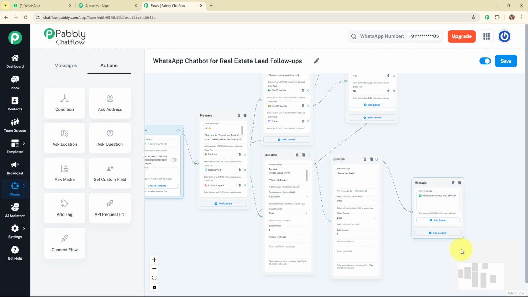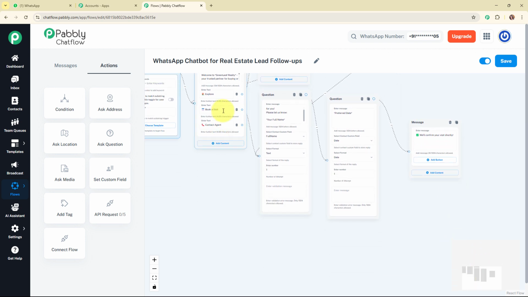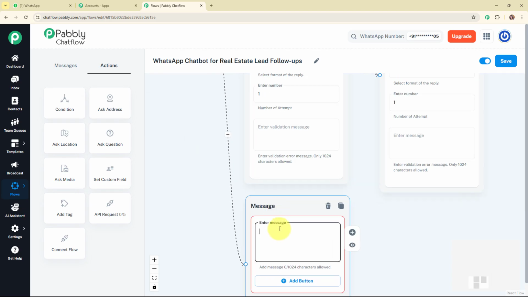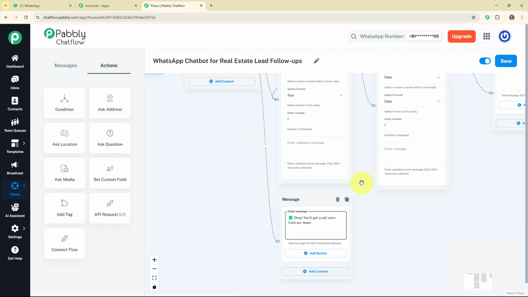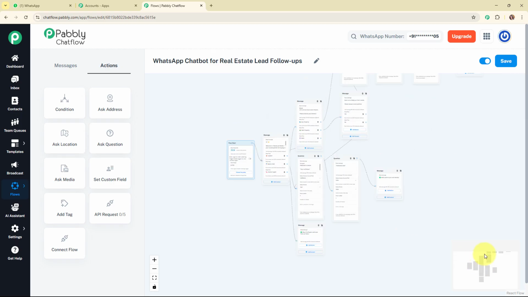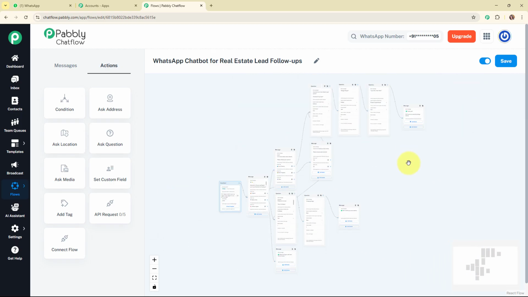Alright, so here we have set up the WhatsApp chatbot for this quick reply button as well, and now we are left with this contact agent quick reply button. So for that I'm going to add a text box over here, and here I'm going to add the text as "Okay, you will get a call soon from our team." Alright, so with this we have completely set up the entire WhatsApp chatbot for our real estate lead follow-ups.